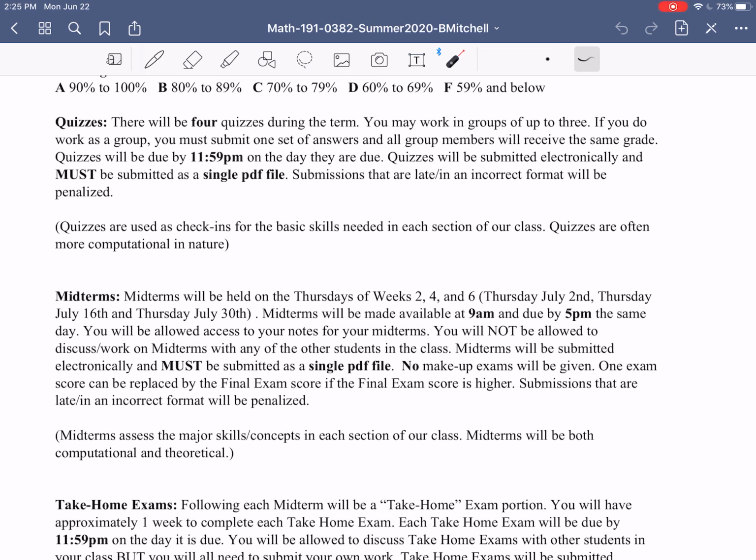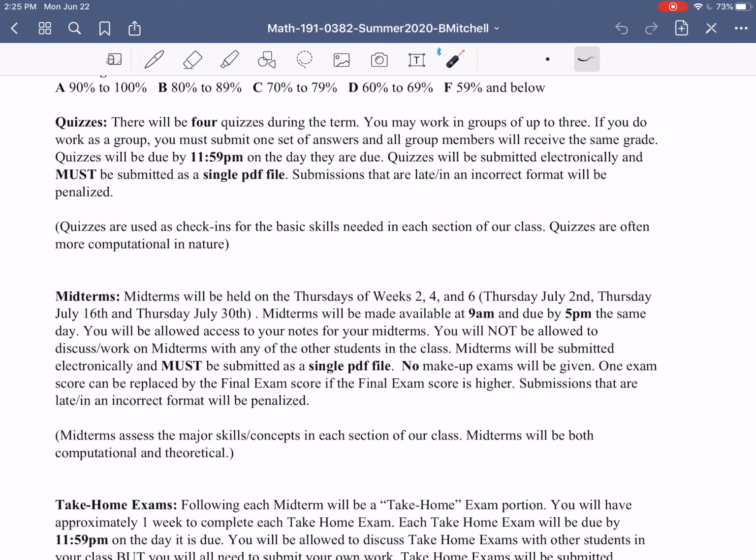Does that mean that the midterms are written for you to take 8 hours? Not at all. The midterms are written in a format that probably takes about an hour and a half to 2 hours, but I'm trying to give you an 8-hour window, just in case you have other things that come up, and you have issues formatting, whatever. Just trying to give you a bit of flexibility there.